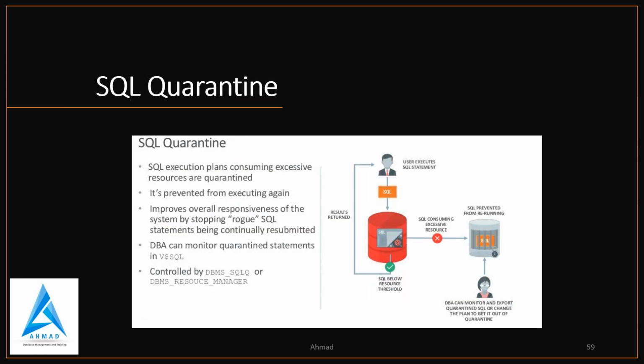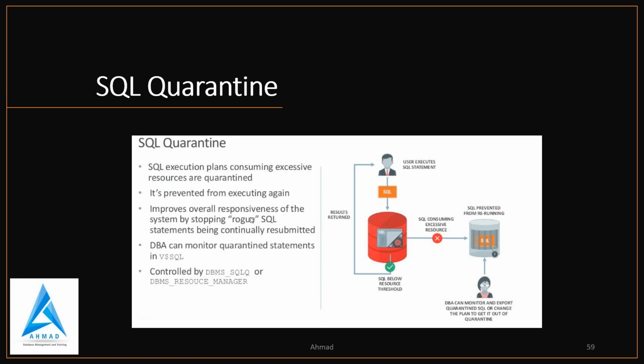SQL Quarantine. See, if this execution plan consumes excessive resources, it is quarantined and prevented from execution. Again, this improves the overall responsiveness of the system by stopping a rogue SQL statement from being continually resubmitted.